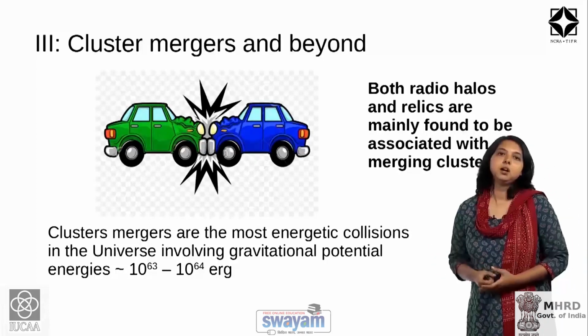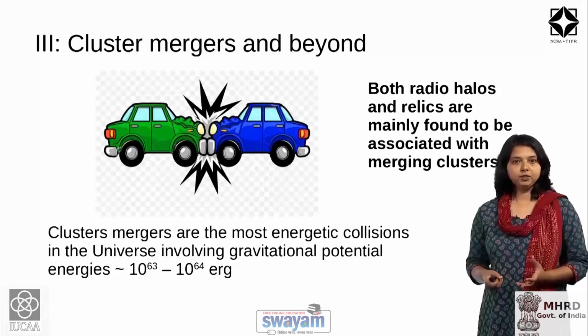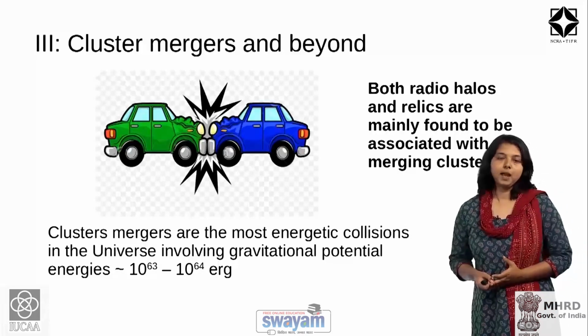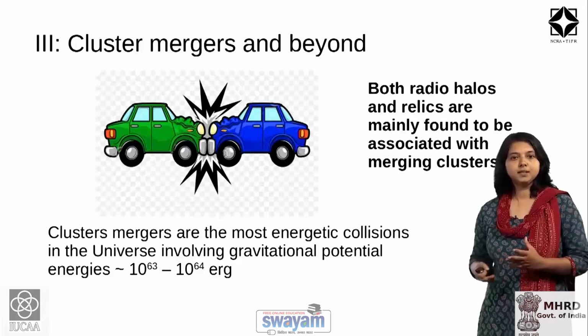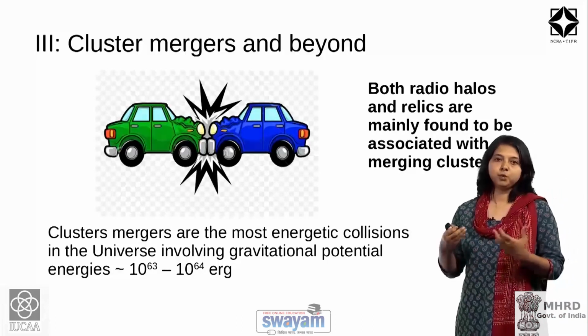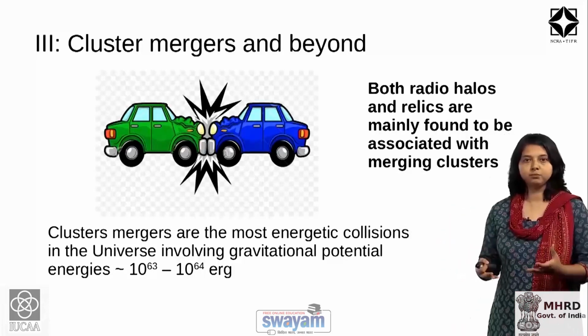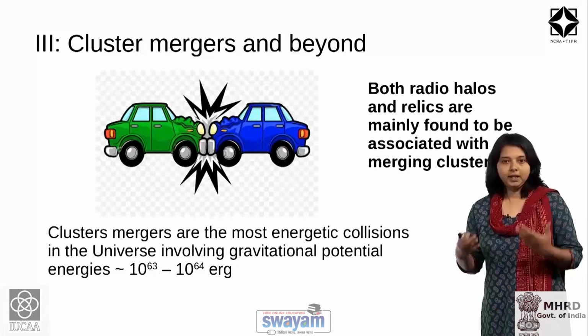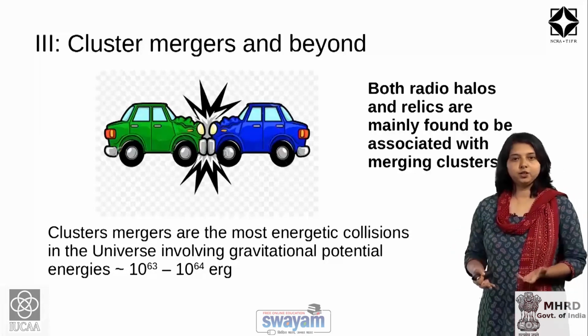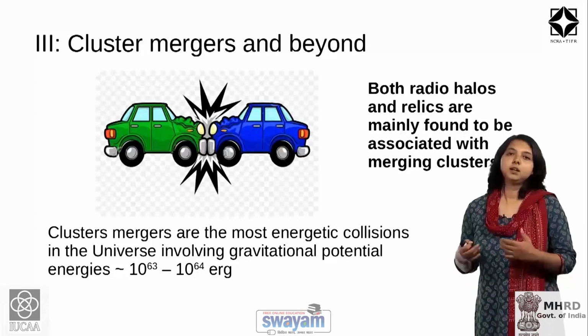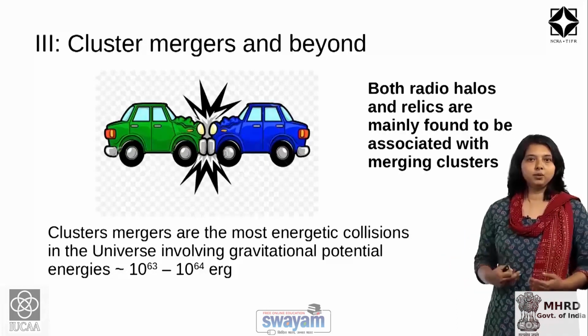So, in this part we will look at simulations of galaxy cluster mergers and visualize the effects which a cluster merger produces in the intracluster medium, which lead to reacceleration of particles that we detect as radio halos and relics.